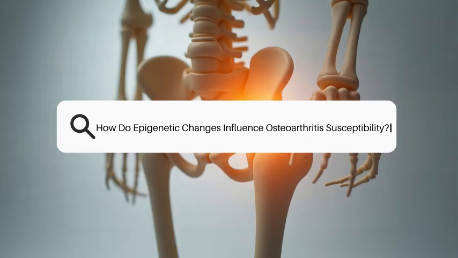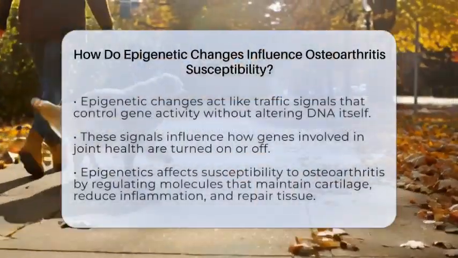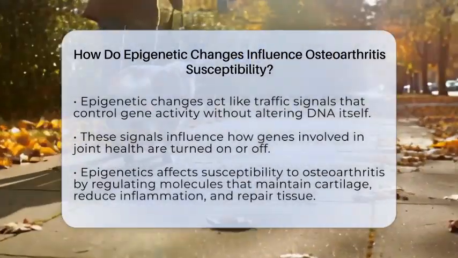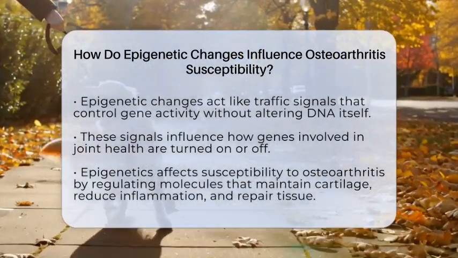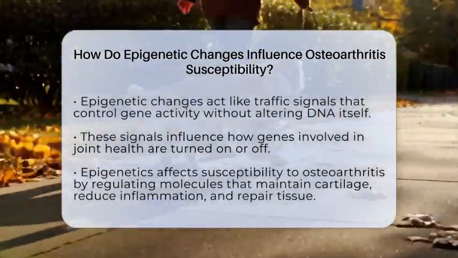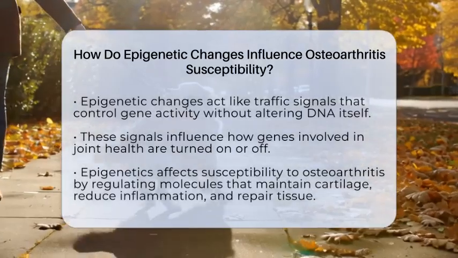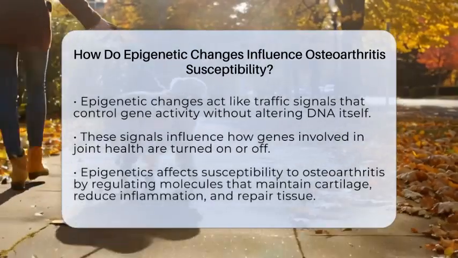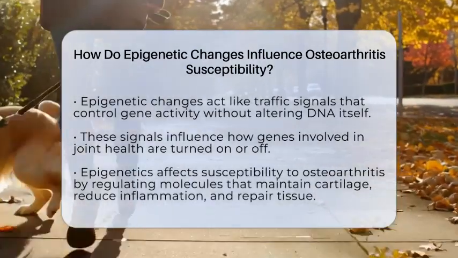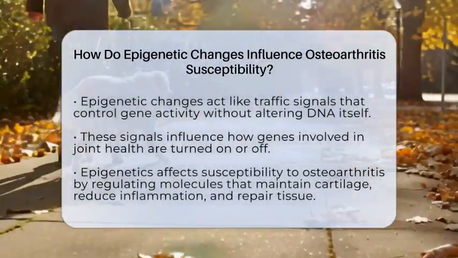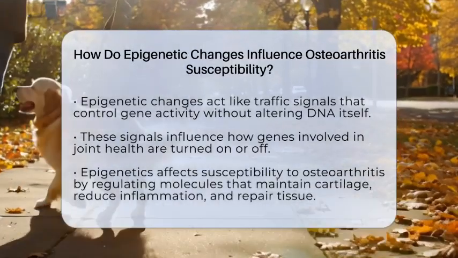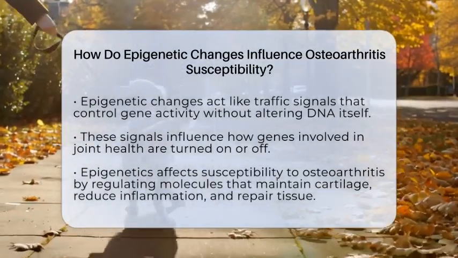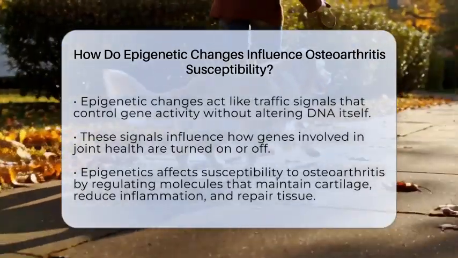How do epigenetic changes influence osteoarthritis susceptibility? Imagine your joints as busy cities where countless genes work together to keep everything running smoothly. Now, think of epigenetic changes as traffic signals that control when and how these genes are active. These signals don't change the actual city map, which is your DNA, but they influence how the roads are used. This is how epigenetics can affect your risk of developing osteoarthritis, a common joint condition.